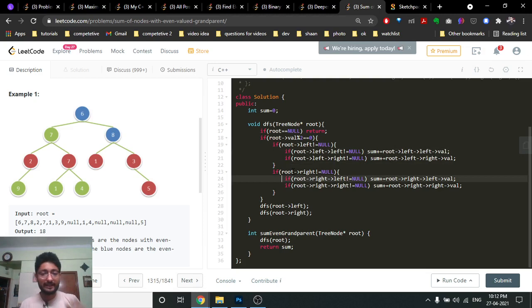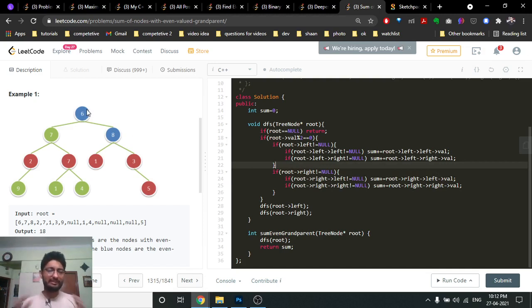Now go to the right side. If the current node's right child exists, if it is not null, then go to the root's right child's children, which are the root's grandchildren. If the root's left child exists and the root's right child exists, then add them up. It's just what I told you in the example.